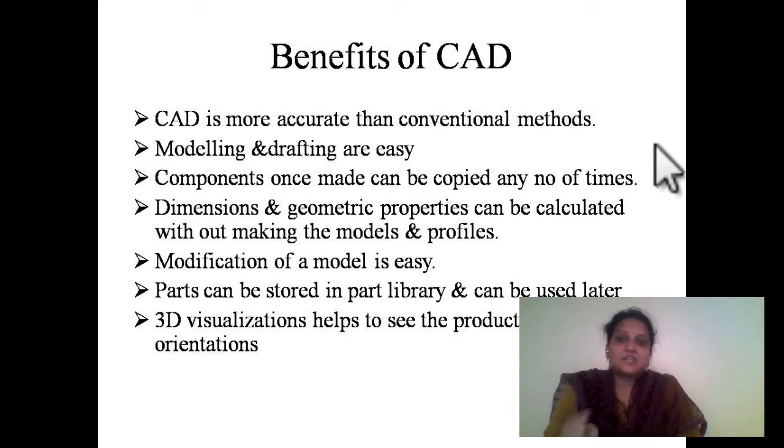Next, dimensioning and geometric properties can be calculated without making the models and profiles. Initially, when we wanted to invent some new component, we used to make a prototype and then go for the analysis over it, and if there was some error, we used to remake the component. And for making these components, in order to get the dimensions like length, width and all the things, we used to go for theoretical calculations.